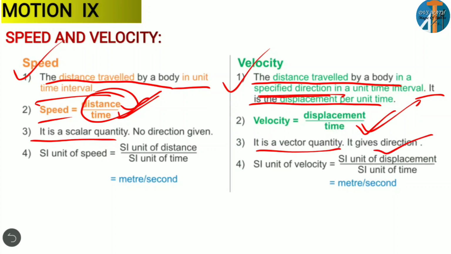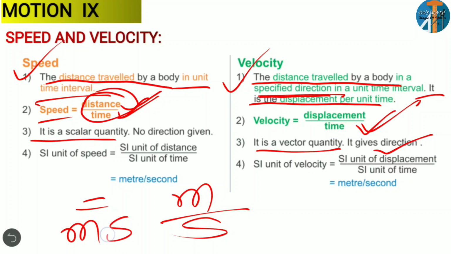What about the SI unit? What is the unit of distance? Meter, right? What is the unit of time? Second. So we consider it as meter per second. What is the SI unit of speed? Meter per second.